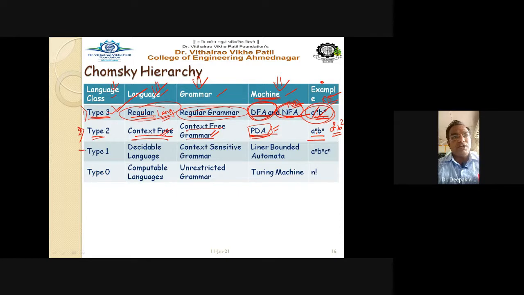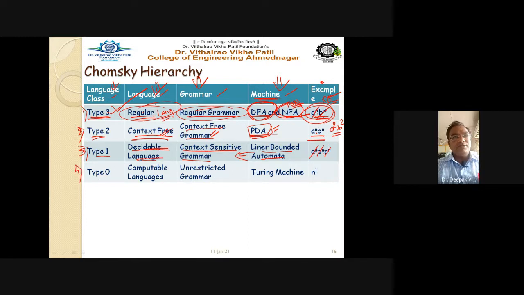Now coming to the type 1 grammar, type 1 grammar has a decidable language. It is called a decidable language, and the grammar is called the context sensitive grammar, and the machine is the linear bounded automata, which produces the context sensitive grammar. The example is a raised to n, b raised to n, and c raised to n. So you have three variables a, b, and c, and their numbers are equal: a raised to n, b raised to n, and c raised to n.